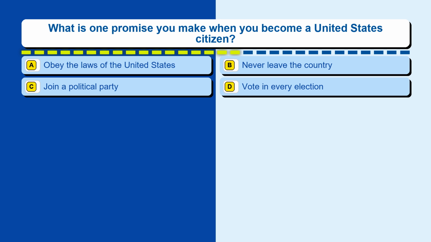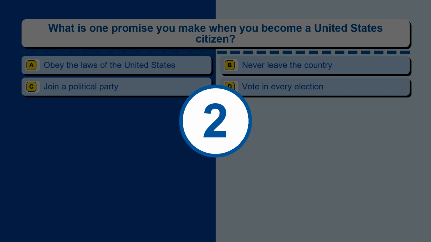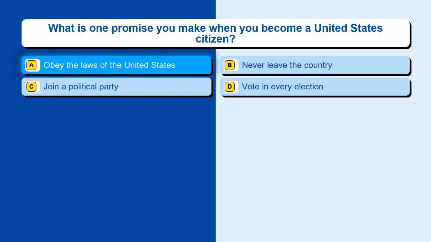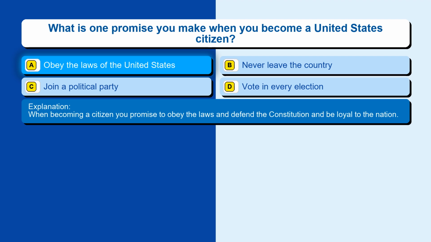Option A, obey the laws of the United States. Option B, never leave the country. Option C, join a political party. Option D, vote in every election. The correct answer is option A, obey the laws of the United States. When becoming a citizen, you promise to obey the laws and defend the Constitution and be loyal to the nation.